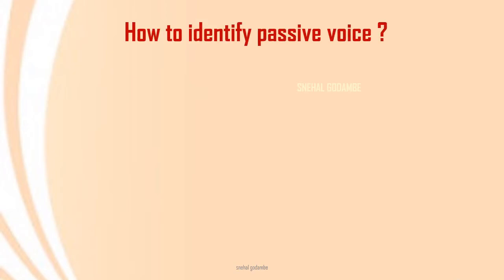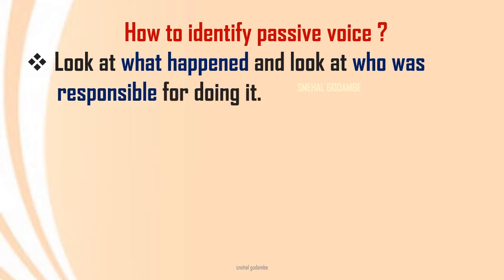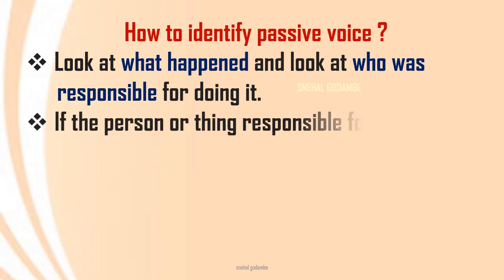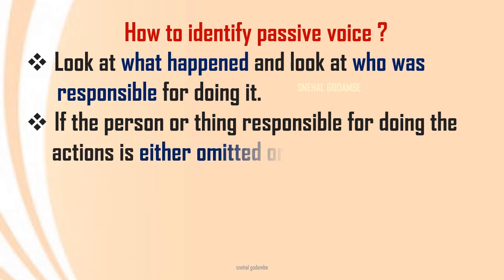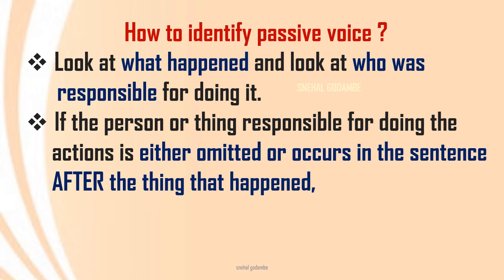Now, very important point, how to identify passive voice. See, there are some tips. Look at what happened and look at who was responsible for doing it. Just now we have seen some examples. The banana was eaten by the monkey. So, who was responsible for doing that? If the person or thing responsible for doing the action is either omitted or occurs in the sentence after the thing that happened. Okay, the banana was eaten by monkey.